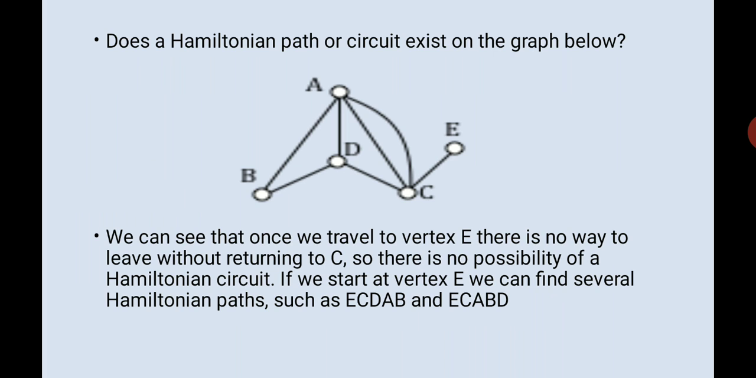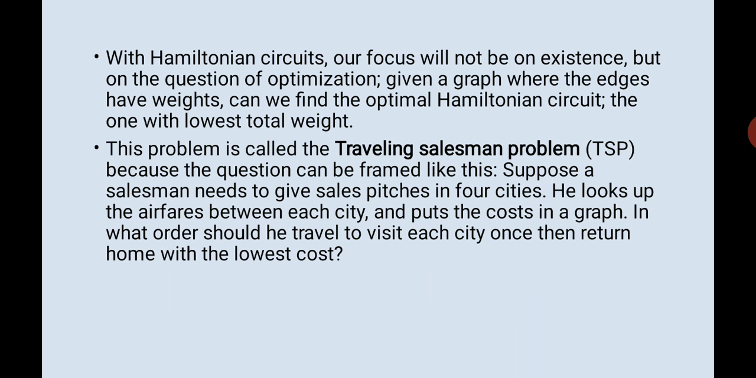So if we start at vertex E, we can find several Hamiltonian paths, but there's no circuit. See, E to C, C to D, D to A, A to B. I have one. Or E to C, C to A, A to D, D to B. So I can have many if I take E as a starting vertex, but yet I cannot have a circuit, right? I can have only a path.